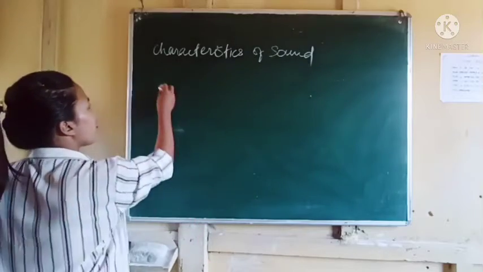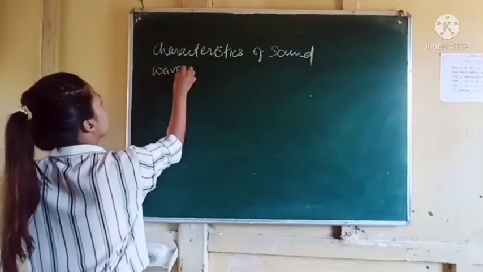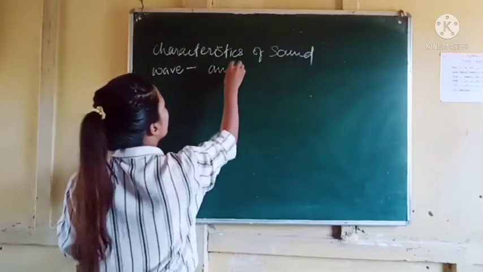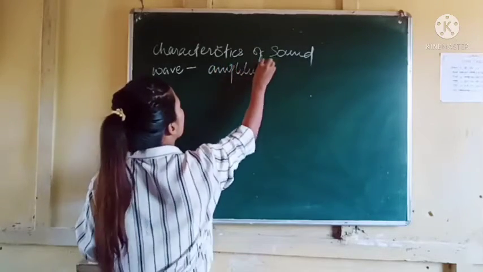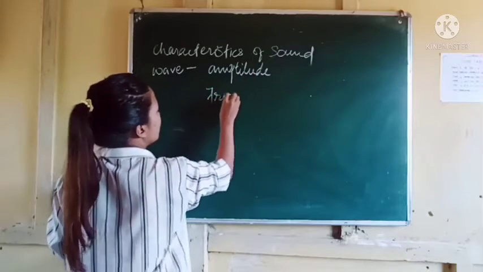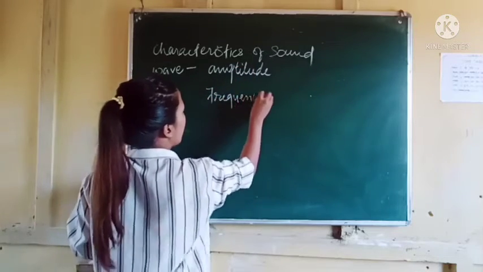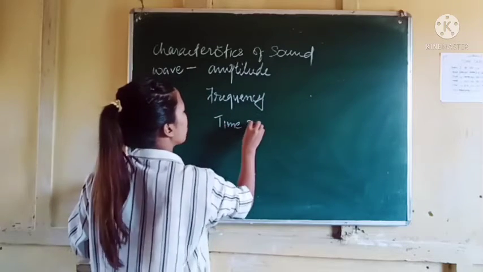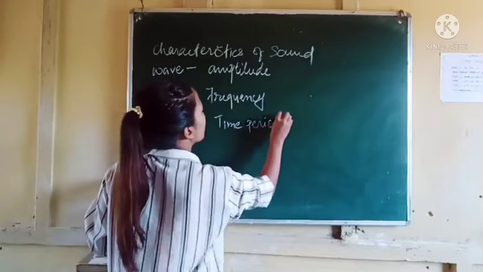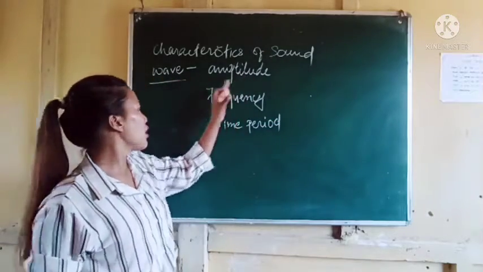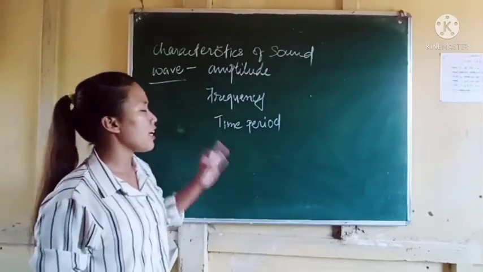This wave has three characteristics: amplitude, frequency, and time period. These are the three characteristics of a sound wave. Let us see in detail what amplitude, frequency, and time period are.